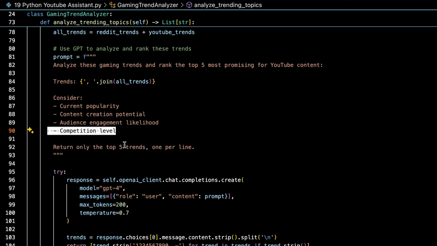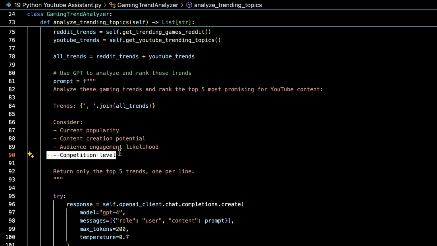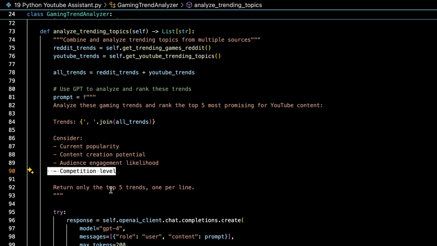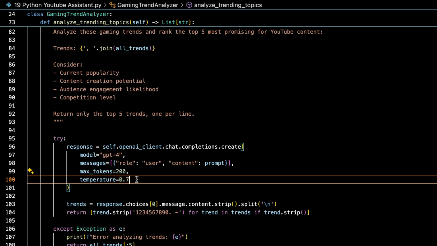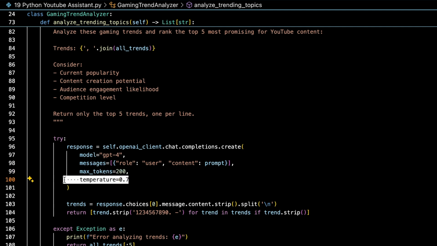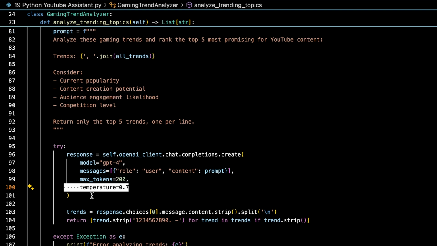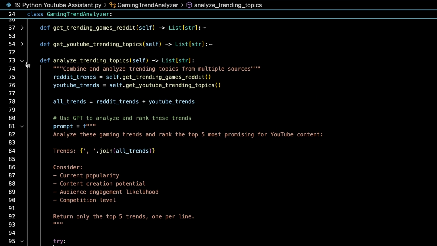So this is kind of rudimentary. I'll be enhancing this function later on. This is not the best way to do it, but for now it's fine. And then we just use the GPT-4 model with max tokens 200 to limit the response, and temperature 0.7 to add some creativity to the GPT response.